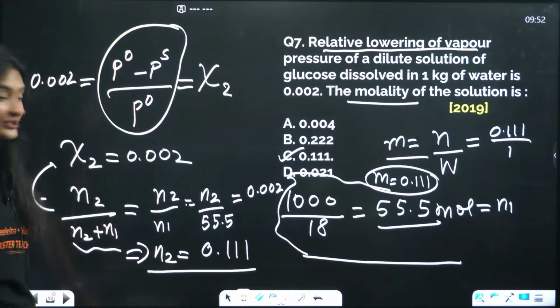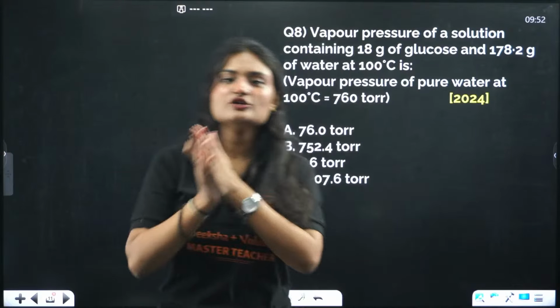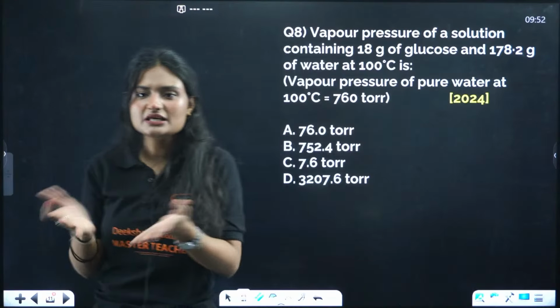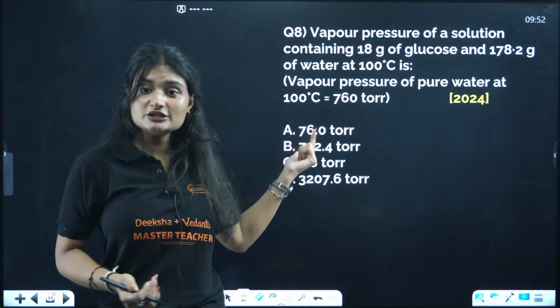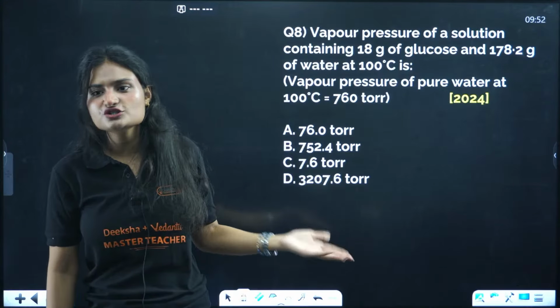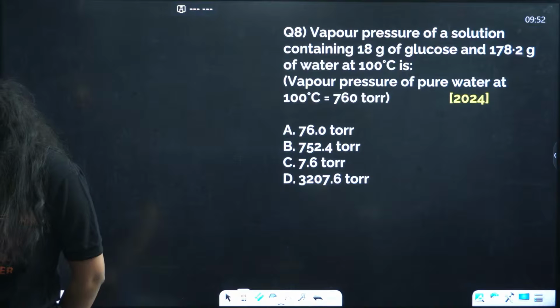Yes, you have to solve the question in 1 minute, but for me I have to explain to you all, because some of you might not have the revision, maybe they would not have studied, maybe or maybe not. For you, you need to solve it in 1 minute. Your answer should come in 1 minute. As soon as you see the question, you should be able to answer it.